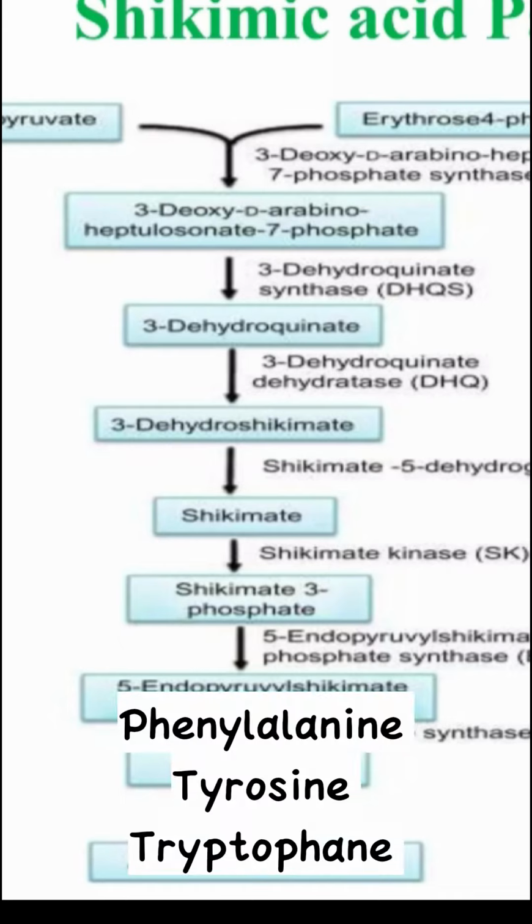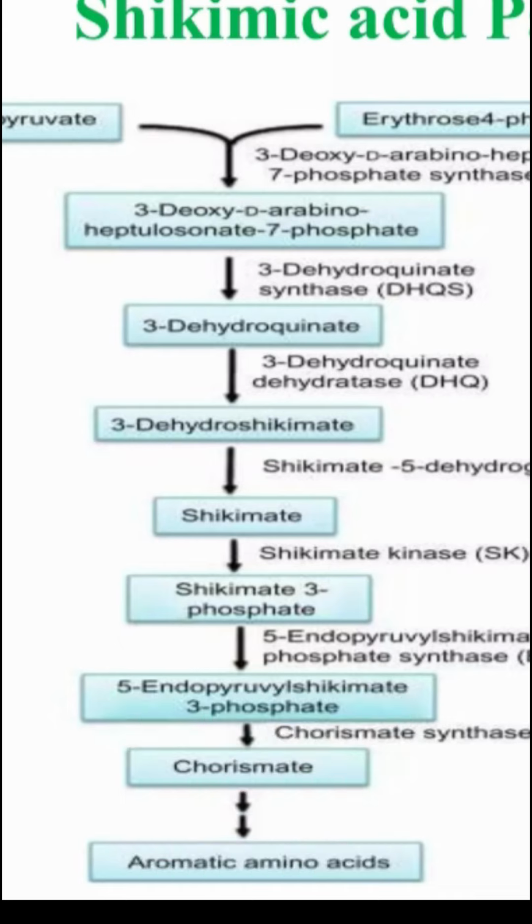So these aromatic compounds further form phenolics, flavonoids, tannins, lignin and alkaloids, and it occurs in the plastid. It is absent in animals and links carbohydrate metabolism to secondary metabolism. So chorismate is a precursor of most plant secondary metabolites.